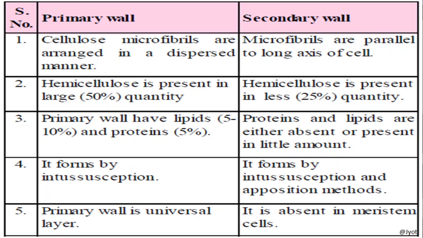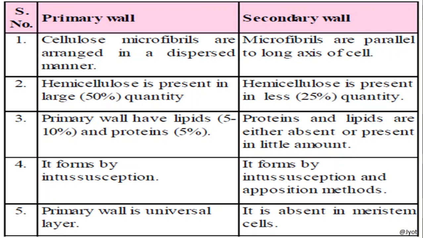Then in primary cell wall, hemicellulose is present in large quantity, about 50%. But in case of secondary cell wall, hemicellulose is present only in 25%. Then primary cell wall has lipid, which is 5 to 10%, and protein 5%.